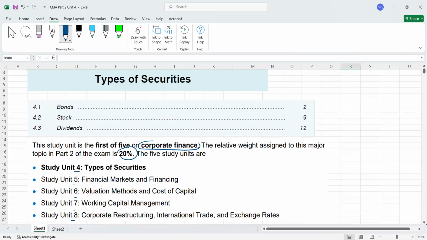So here we go in unit number 4, which is types of securities. So here we will talk about bonds, okay, stocks and dividend. So these three topics are there. So I'm starting with the bonds first. What are the bonds? So here we go.